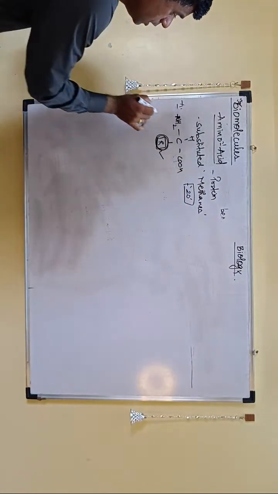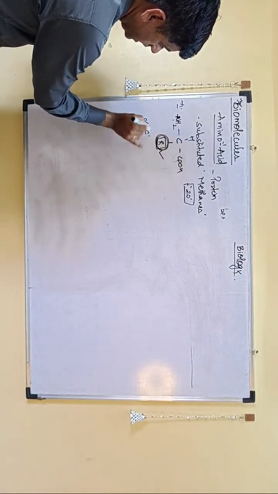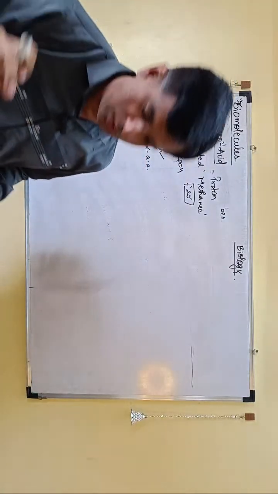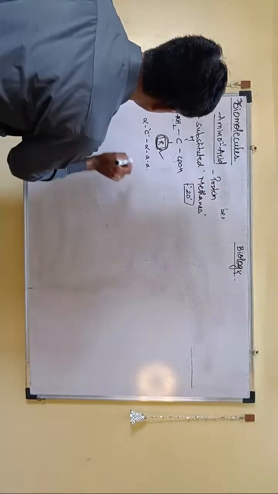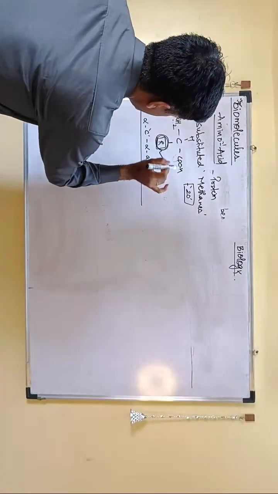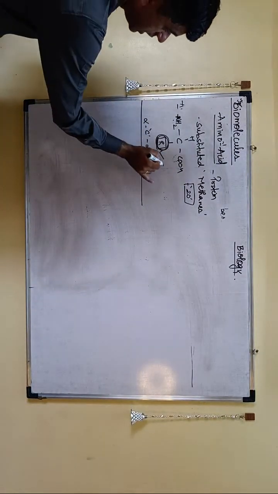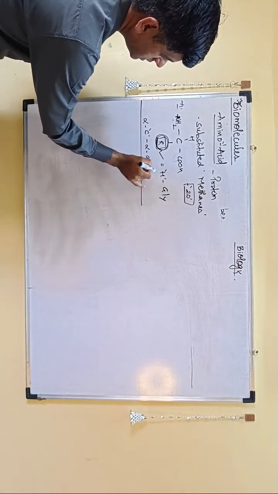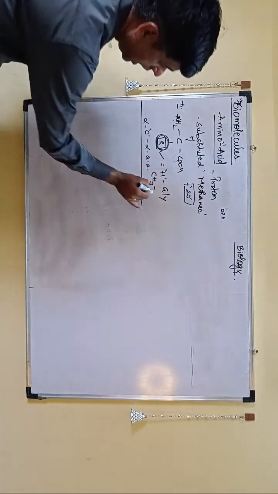The amino and carboxyl groups are attached to the same carbon, that is the alpha carbon, and therefore it is called an alpha amino acid. So this particular amino acid is an alpha amino acid. As I told you, your R group will decide the type of amino acid. So if your R is H, it is glycine. If your R is CH3, that is methyl group, it is alanine.